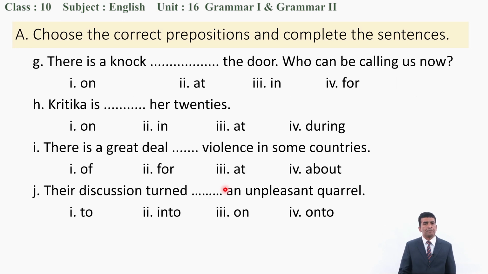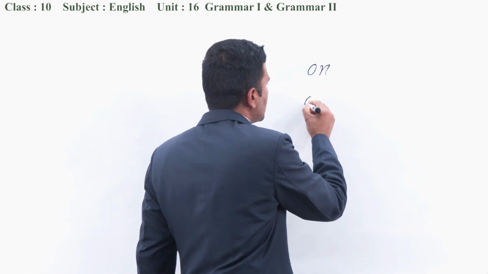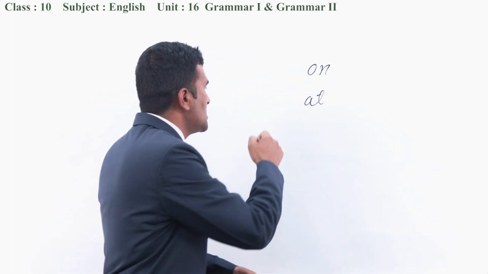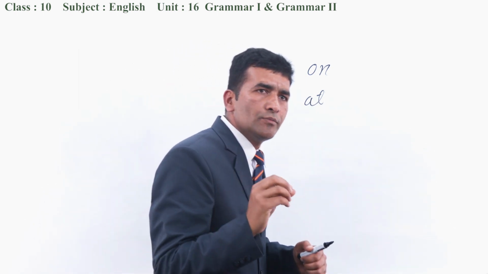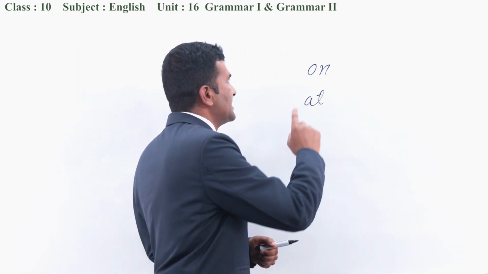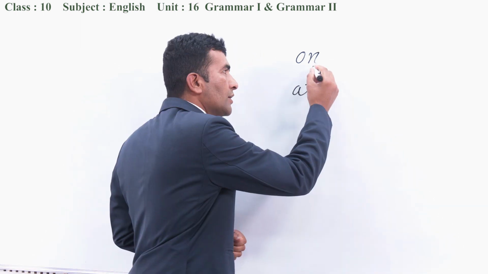G. There is a knock on the door, or at the door, in the door, for the door. Certainly in and for cannot be the right option. Here you may get confused between on and at. Someone knocks on the door, no doubt, on the surface of the board. Whenever you mean the surface of the board, that is on the door.